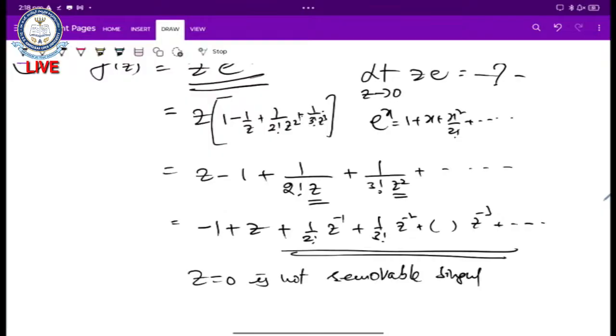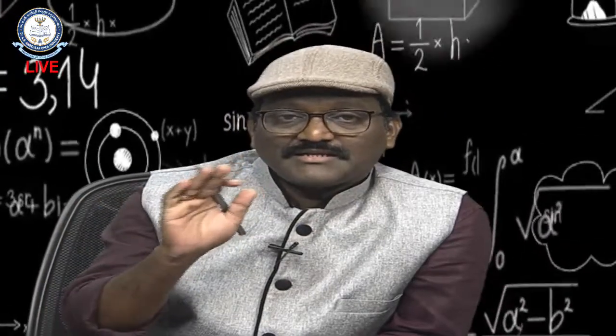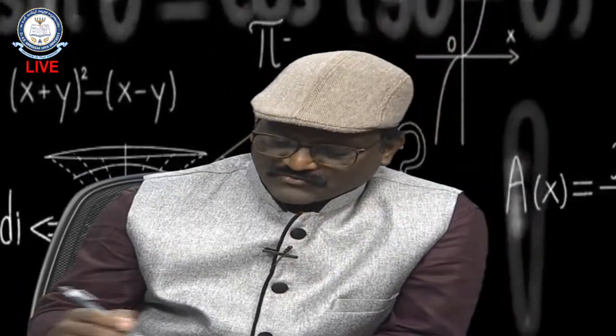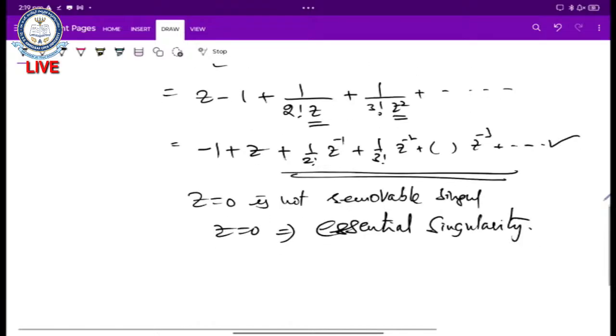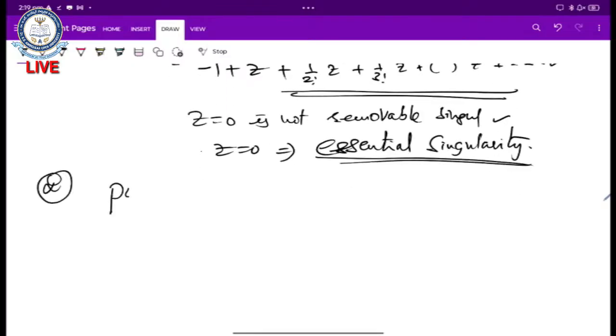I think now it is clear how to identify a removable singularity. Now, when a Laurent series expansion contains an infinite number of negative terms, then z equal to a is called an essential singularity. This is named as essential singularity. First one is removable singularity and the second one is essential singularity. And let us see the third one, pole.